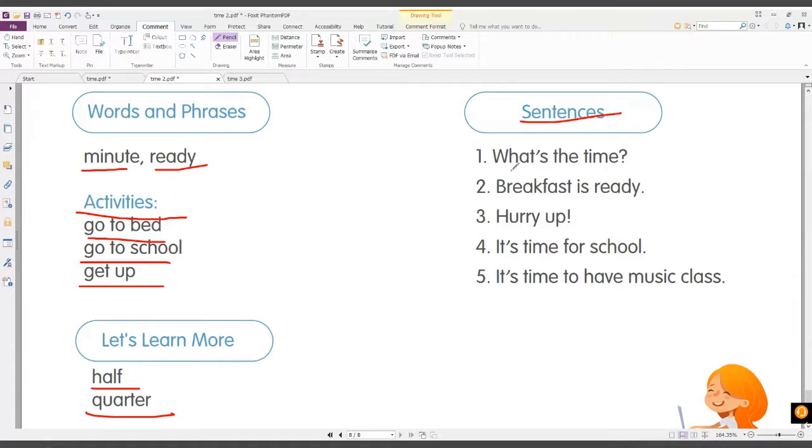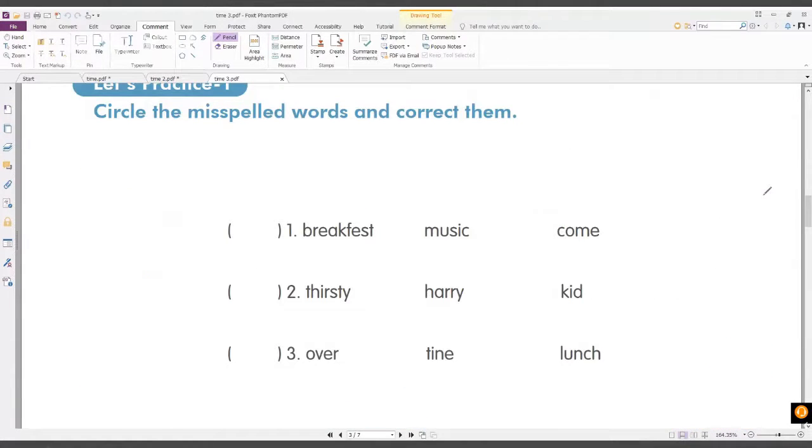Let's read all the sentences. What's the time? Breakfast is ready. Hurry up. It's time for school. It's time to have music class. Okay, great answer. Now let's go for number 3.